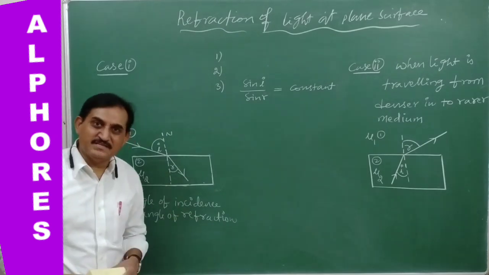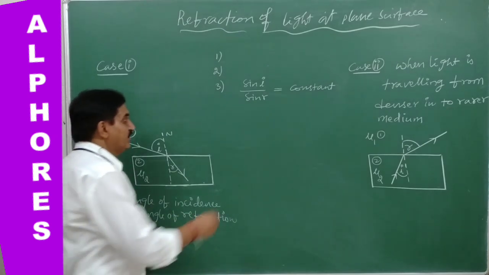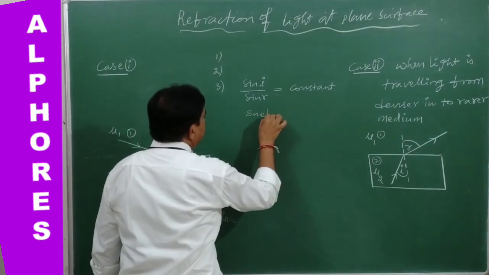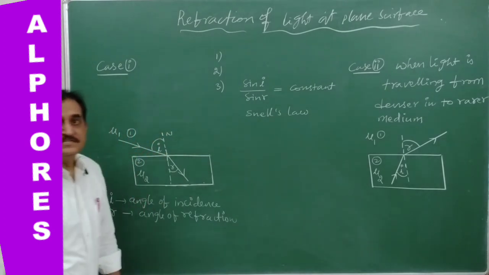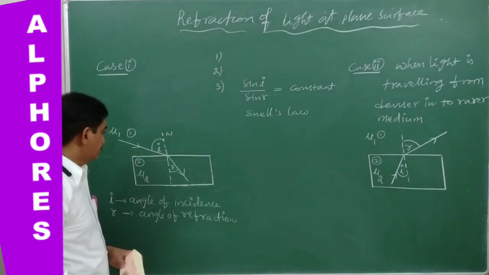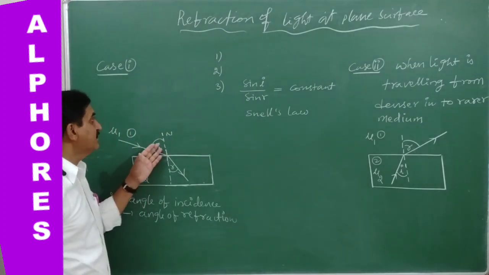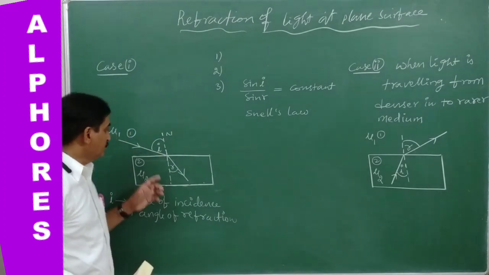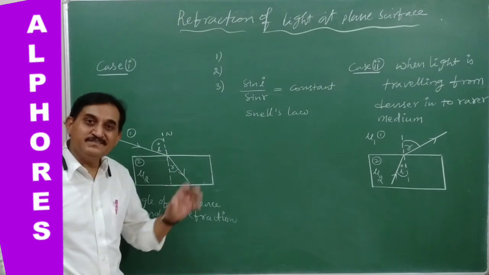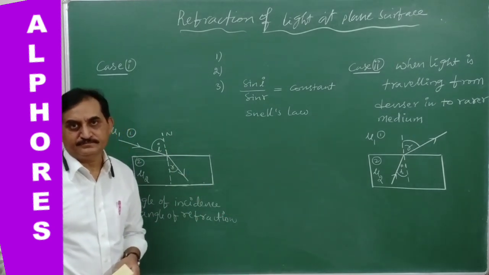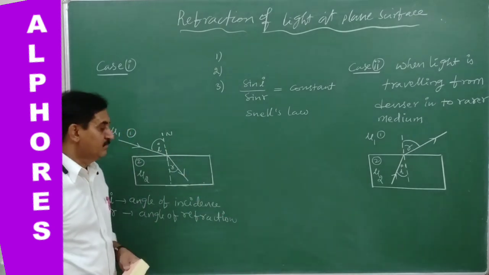So this is known as Snell's law. Snell's law states that the ratio of sine of the angle of incidence to sine of the angle of refraction is a constant. So what exactly is this constant?